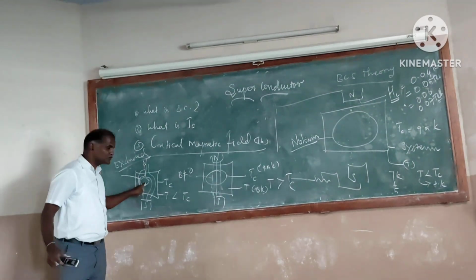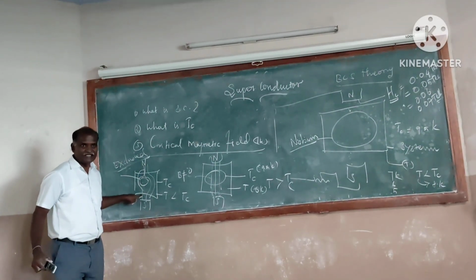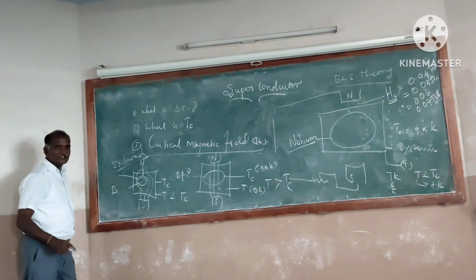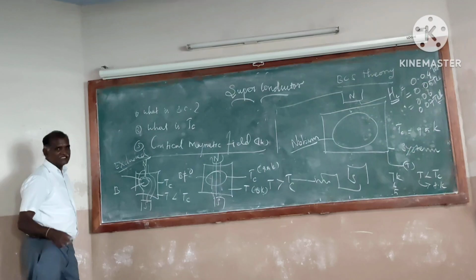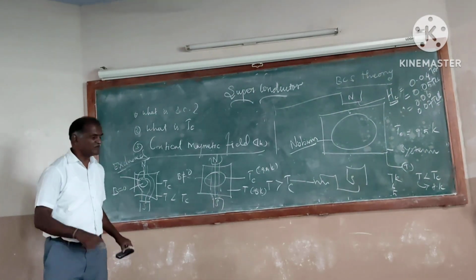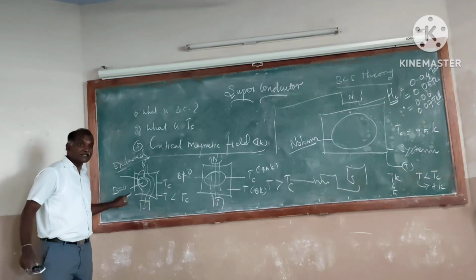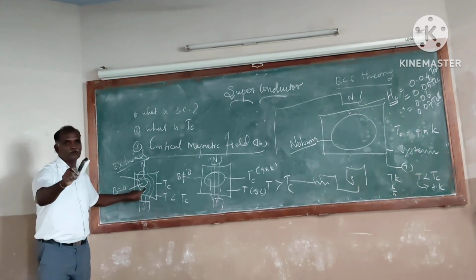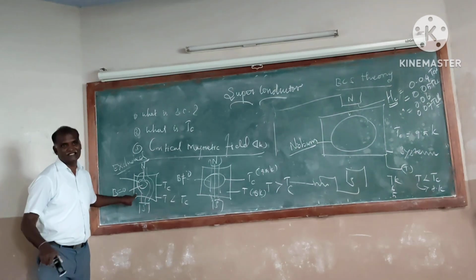In this case, no lines enter the ring, so it does not have magnetic induction. So B is equal to 0. The attracting property of the superconductor is 0. That means a superconductor acts as a diamagnetic one when it is in the superconducting state.